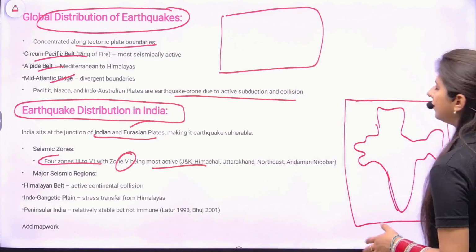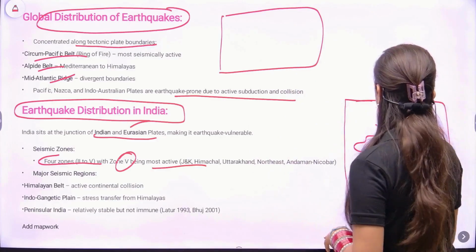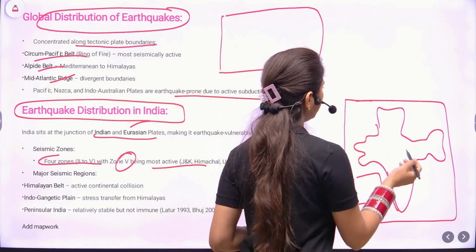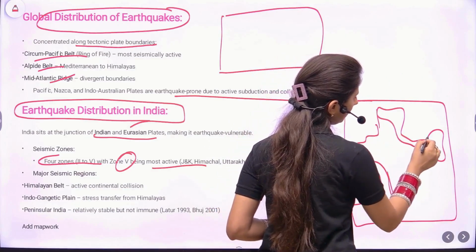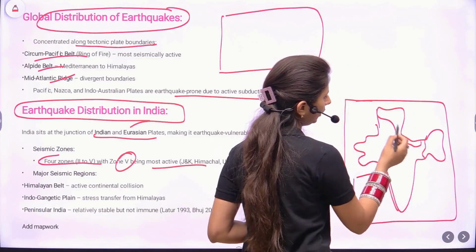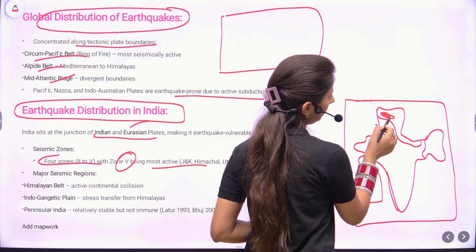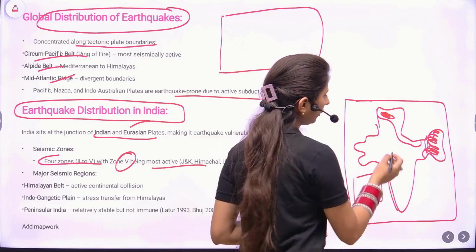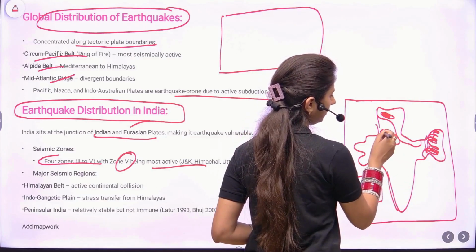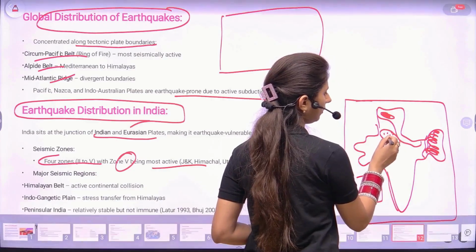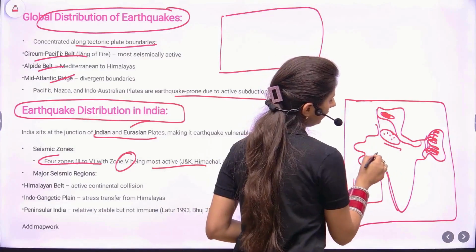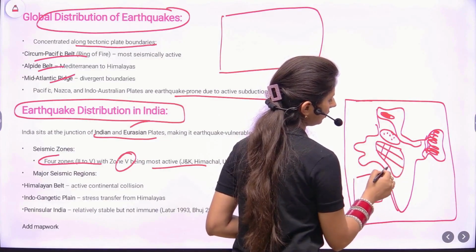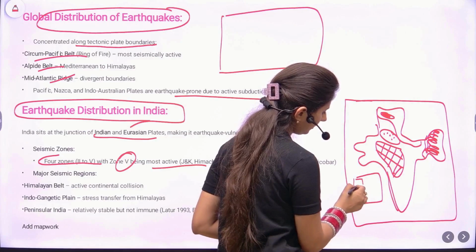What you can do right here, drawing the map work won't suffice. Either draw a scale, because you will be using one single pen. If you are highlighting zone 5, then for zone 5, just completely color it. This is also fine. For zone 4, what you can do is just mark it and draw bullets. In the peninsular region, where zone 2 is very least active, you can draw such a mark, but always draw a scale.